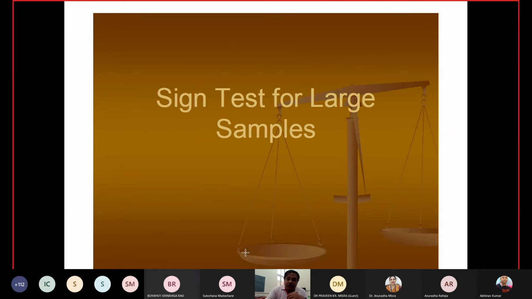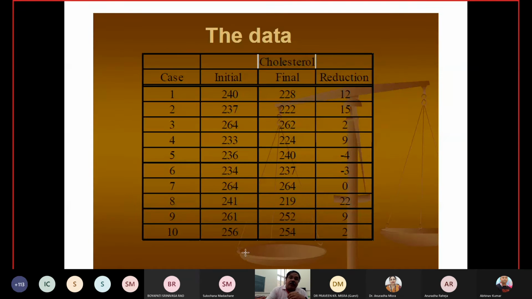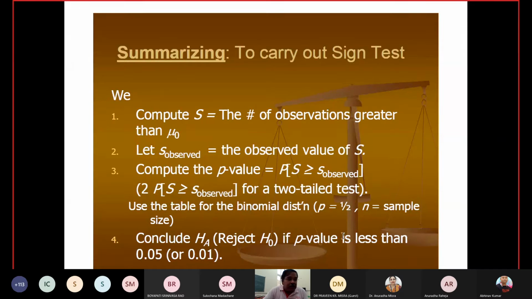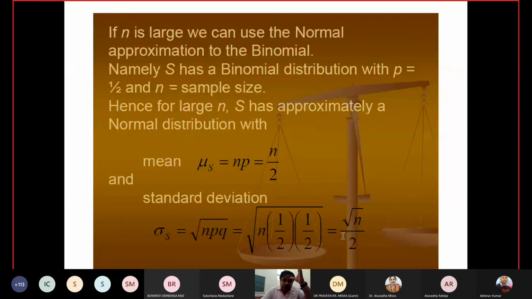Now, if the number of observations is 10, 15 or something, then we can do the calculation and apply the binomial distribution. And all of us are aware that when n is very large, we cannot apply the binomial distribution. We have to transfer it somewhere. Most of the time it is transferred to the normal case, and some of the time to the Gaussian case, but most of the time it goes to the normal. So if n is large, we can use the normal approximation of the binomial.